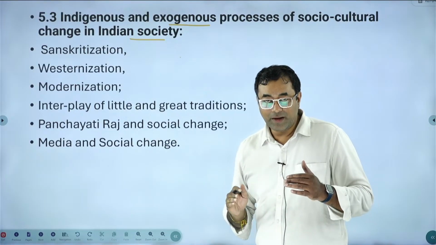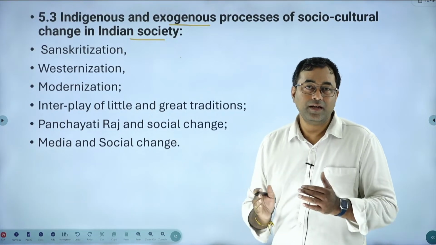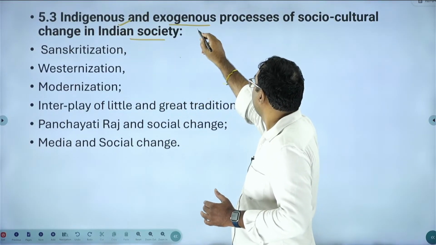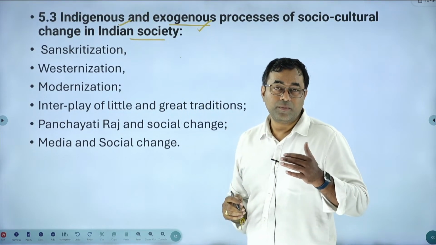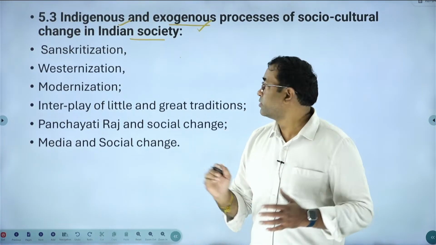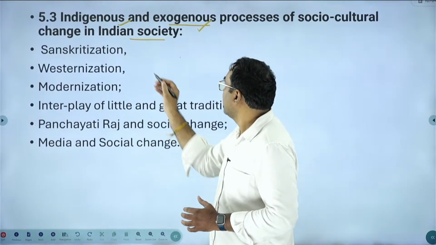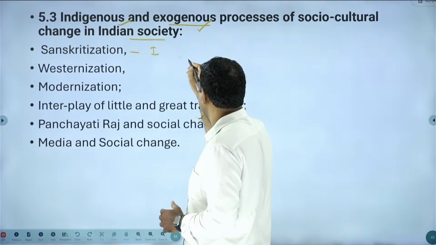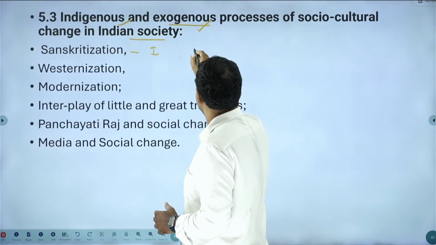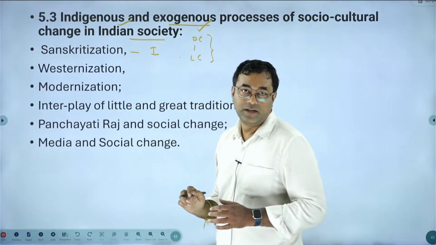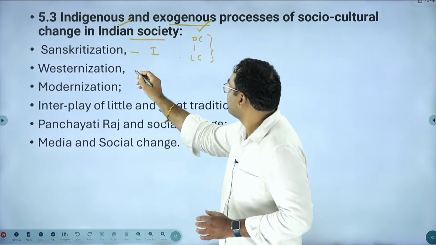Some of them are exclusively developed in India, which we call indigenous processes, and some of them are exogenous processes, because of external factors Indian society is undergoing certain changes, so we call it exogenous. Here, indigenous means Sanskritization. Sanskritization means the lower caste imitating the dominant caste. And at the same time, Westernization.